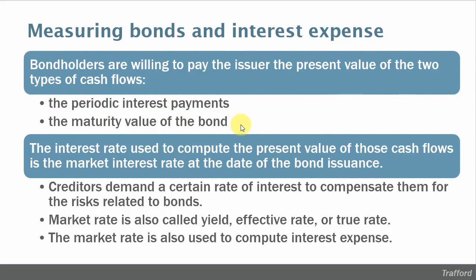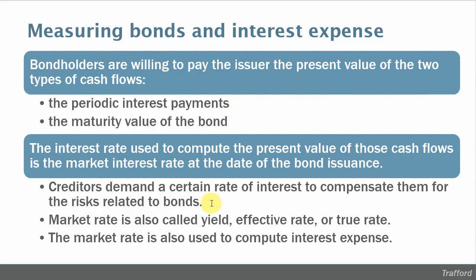Because those payments aren't going to be received until the future, we need to discount them back to today. We need to consider the time value of money. The interest rate that we use to compute the present value, the value today of all of these future payments, all of these interest payments and the maturity amount, the interest rate that we use to compute that present value is the market interest rate as of the date the bonds are issued.